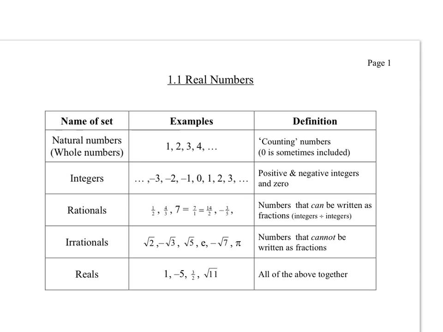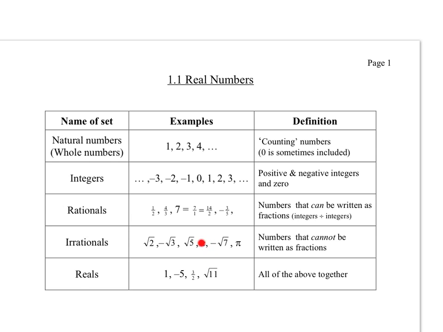And then irrationals, that's everything that isn't a rational number. There is a proof somewhere, it's quite a nice proof, that the square root of 2 is not rational. Likewise, the square root of 3 is not rational. Pi, that number that starts 3.14159, is also an irrational number.